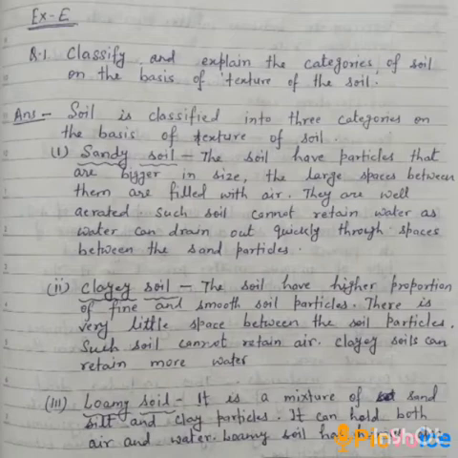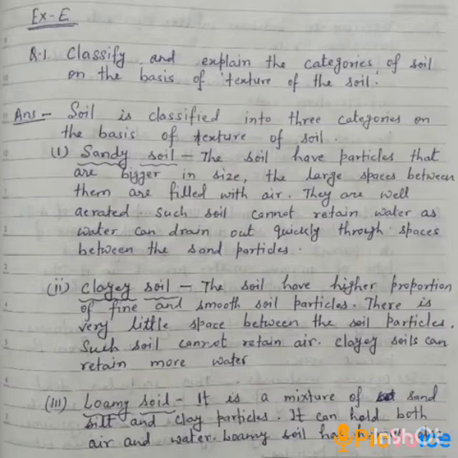On the basis of texture of the soil, it is classified into three categories: sandy soil, clay soil, and loamy soil. Now, what is the difference between all these three types of soil?